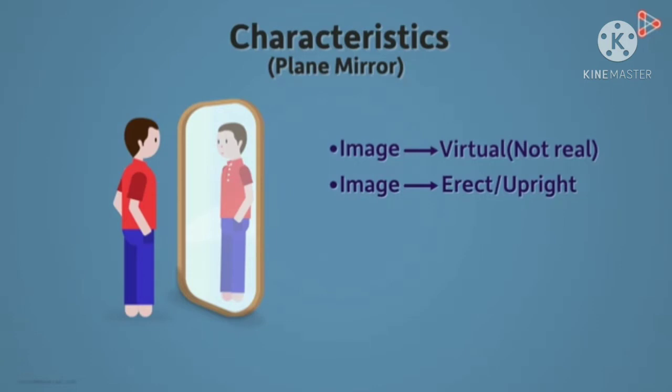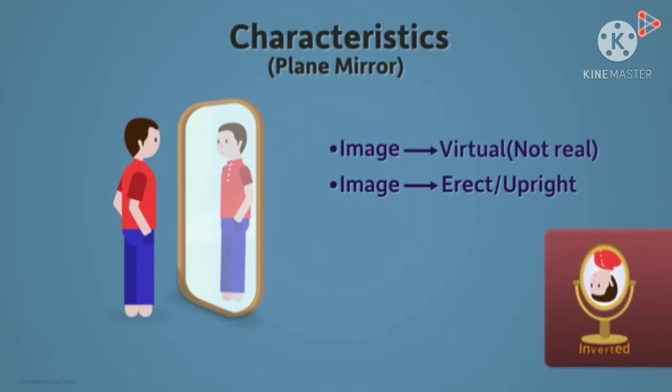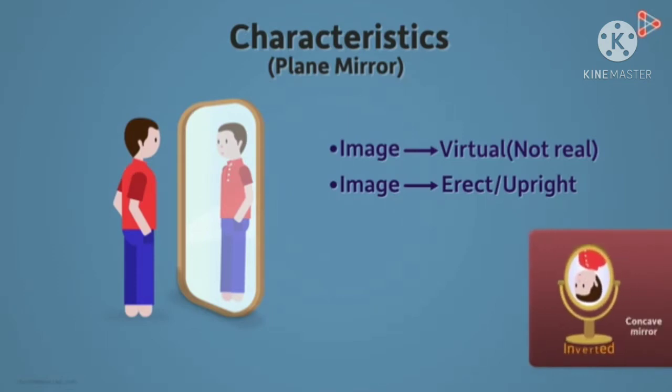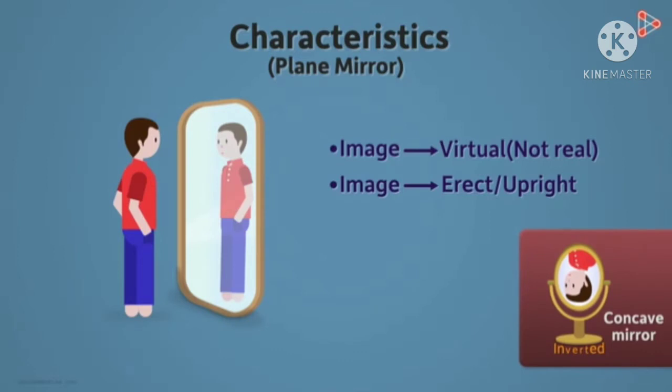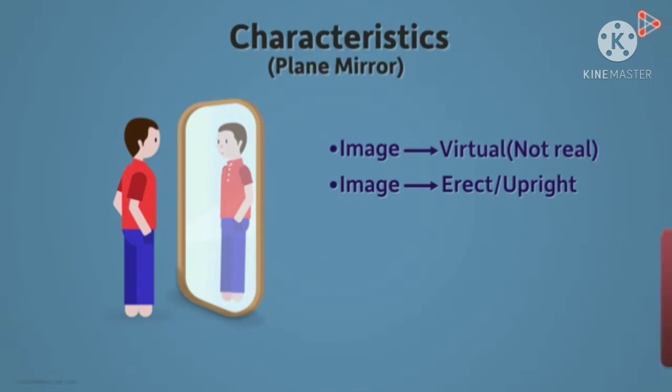So, listen, the plane mirror can always give you a virtual image because the image is forming behind the mirror. Really, no light ray can go behind the mirror for the image formation. That is true. So what is the type of the image? It is just an illusion. It is not real.